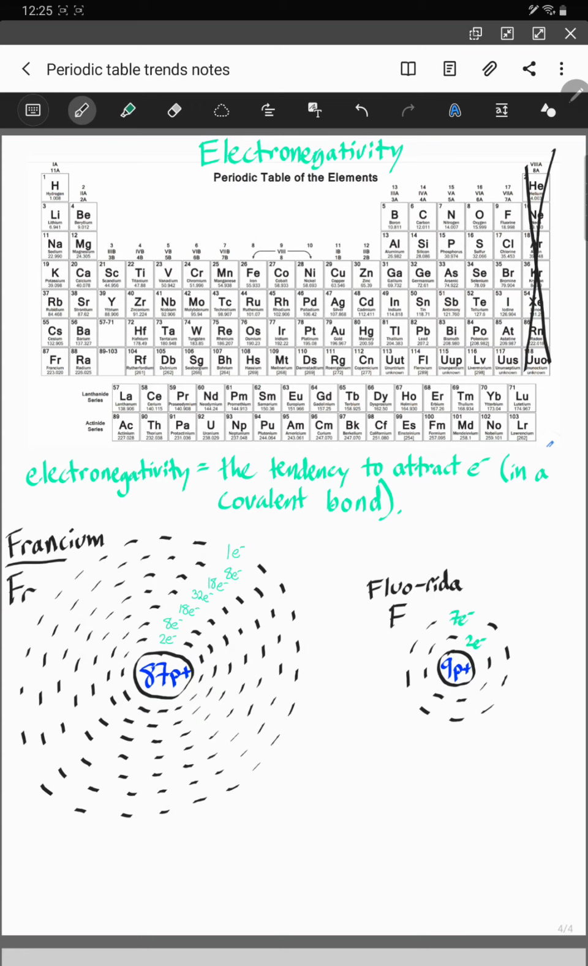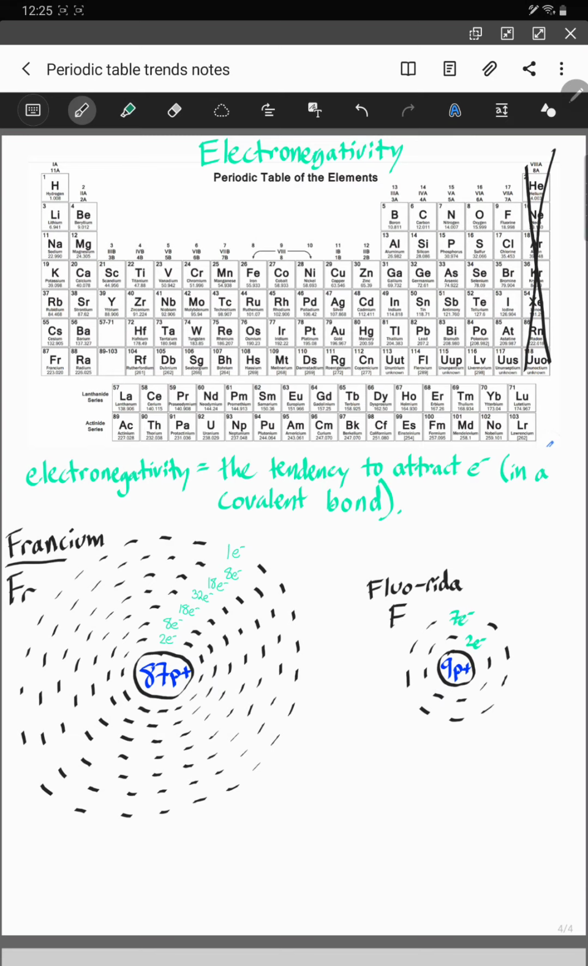That's not the full story. We'll talk about the full story at a later date. But the tendency to attract electrons, and in the analogy that I'm going to be using, let's think of these electrons as fans at a concert, and they want to see their favorite element perform at a concert.